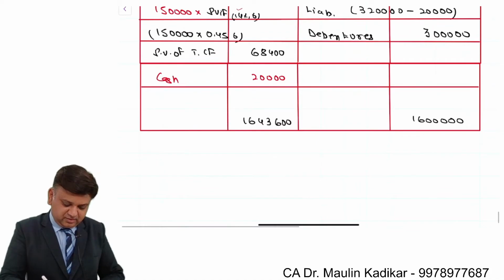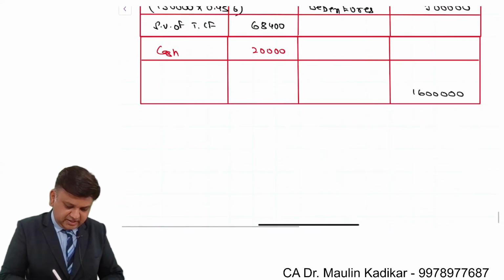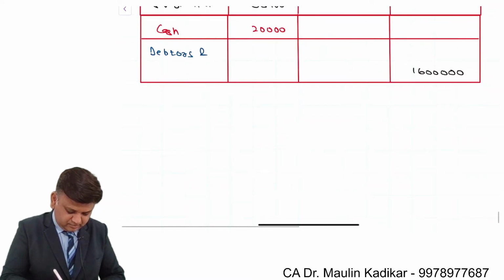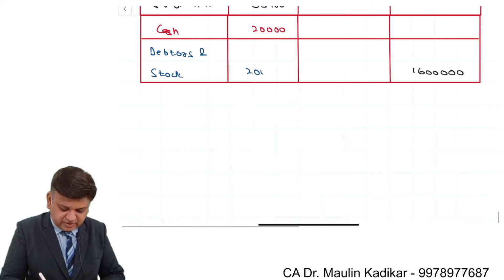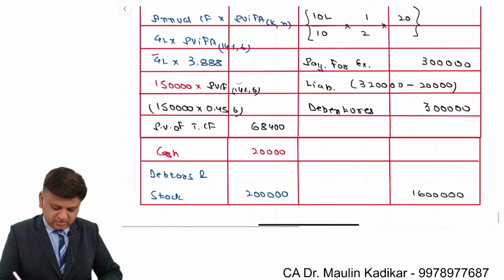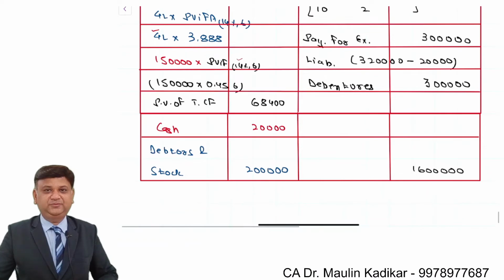Friends, over here we are required to take into account the debtors and inventory, an amount of rupees 2 lakhs. Sorry, I forgot to consider it. Accordingly, we will have the PVCI and PVCO.